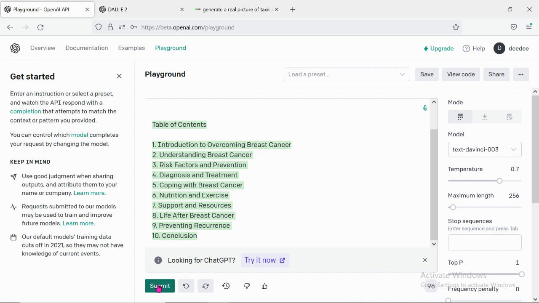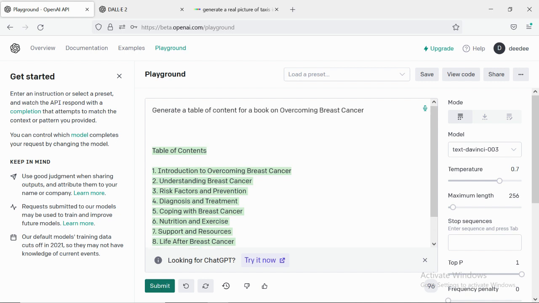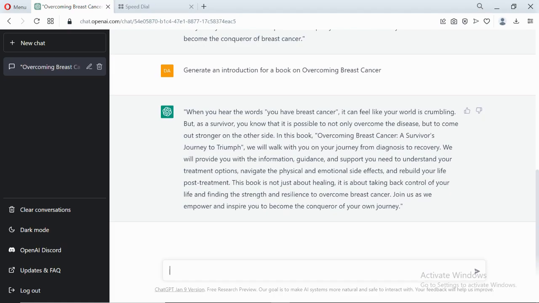Wow. As you can see, the table of contents on here now. So let's copy this and add it on the normal chat. Paste. Let's see.